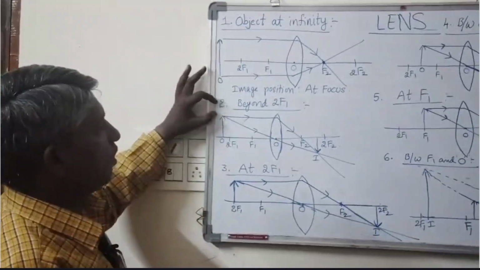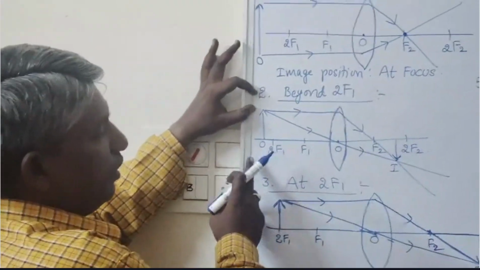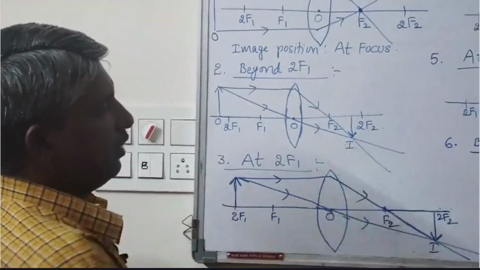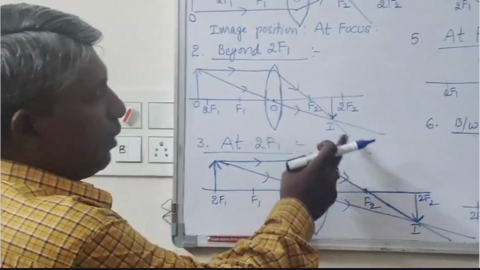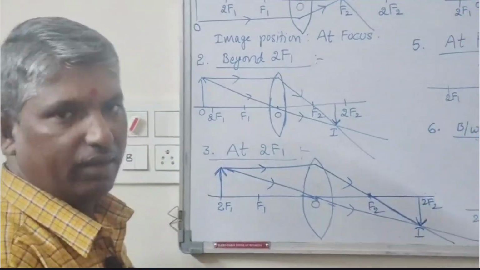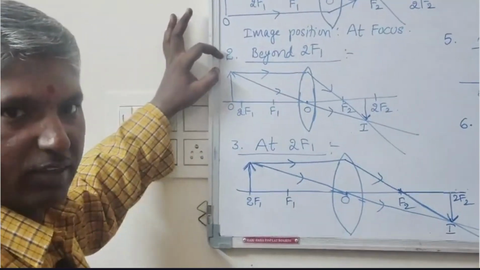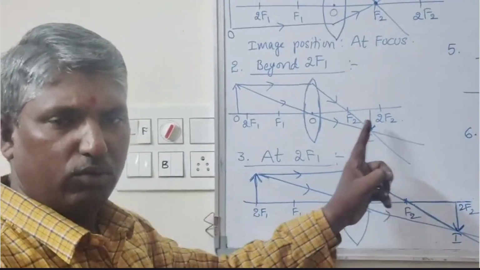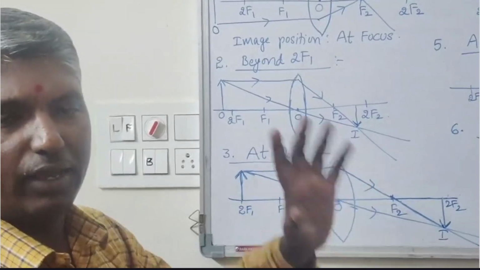Next, the object is kept behind 2F1. Then its image is formed between F2 and 2F2. The image formed is diminished, inverted and real. If the object is kept behind 2F1, then its image is formed between F2 and 2F2. It is a diminished, inverted and real image.